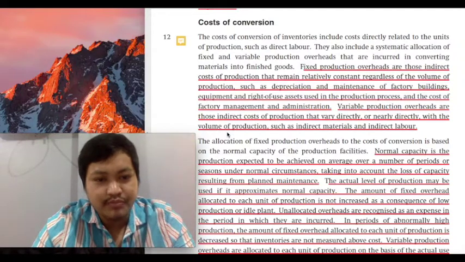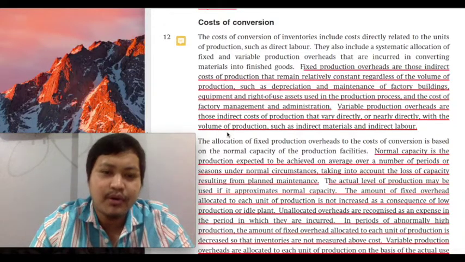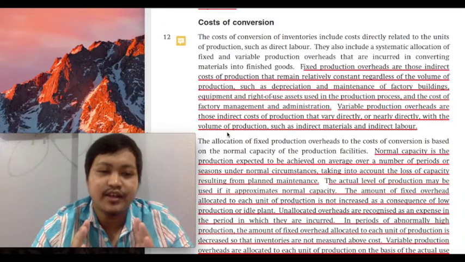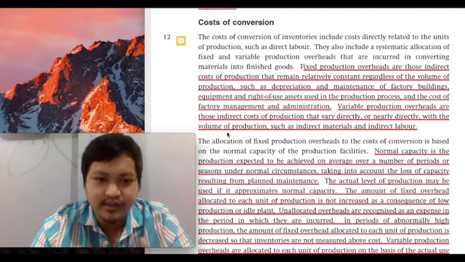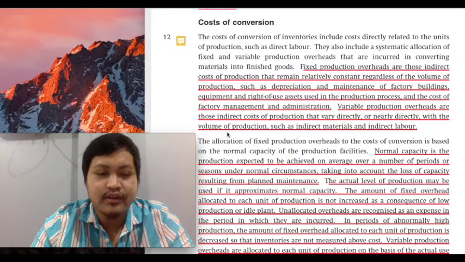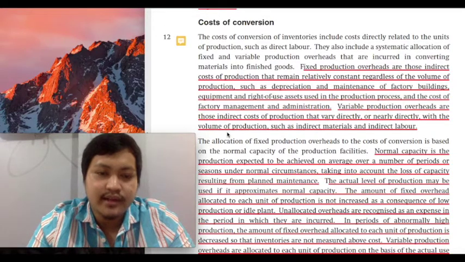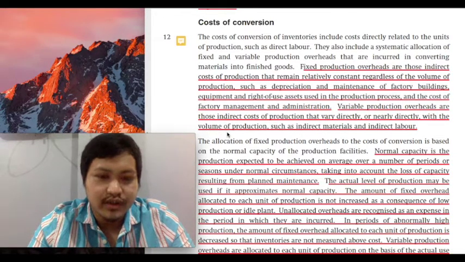The fewer units produced, the lower your denominator, therefore the higher your per unit cost will be. Again, the total fixed overhead is constant. On a per unit basis, your per unit overhead cost would be inversely related to the level of production. High production, low per unit. Low production, high per unit.